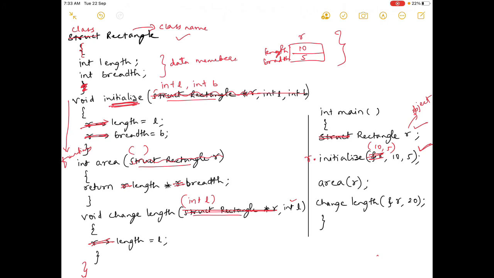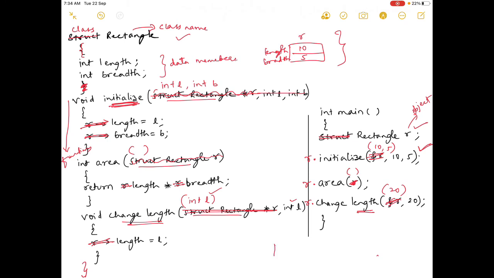Okay, because in a program many classes may be there, so which class you are calling, it should know it, so it is r dot. Okay, r dot is the syntax. So similarly here r dot, you don't have to use this, simply it is an open bracket. So here also again r dot, you don't have to use this, simply 20 is sufficient. Change length. Okay, so change length, it is taking an int l, so 20 goes in int l in change length, and it is returning nothing. So these are the modifications to be done in main program.